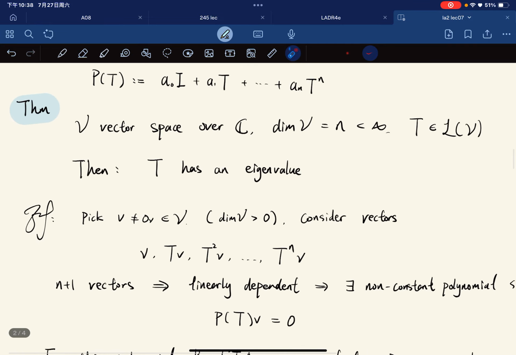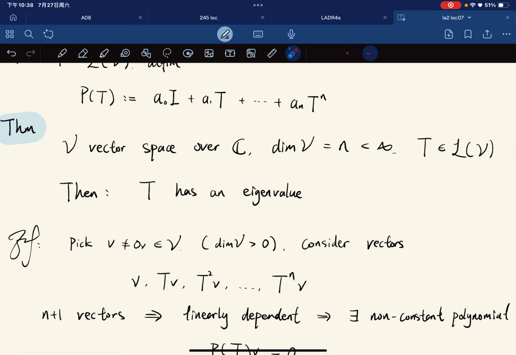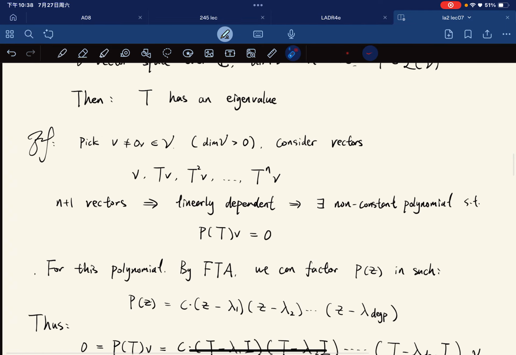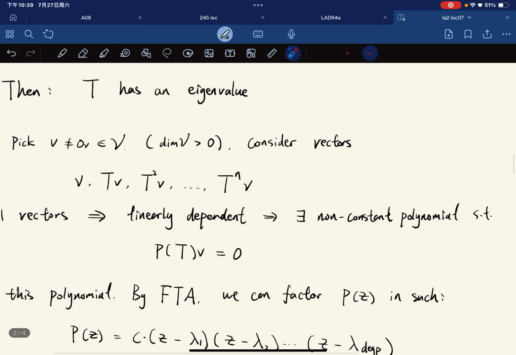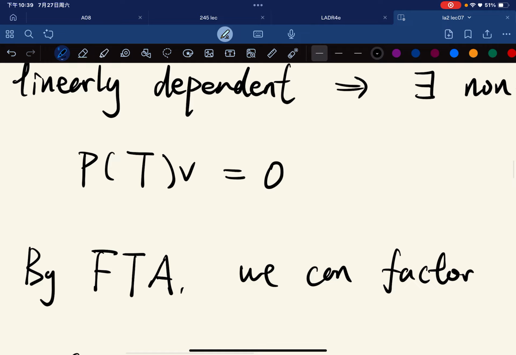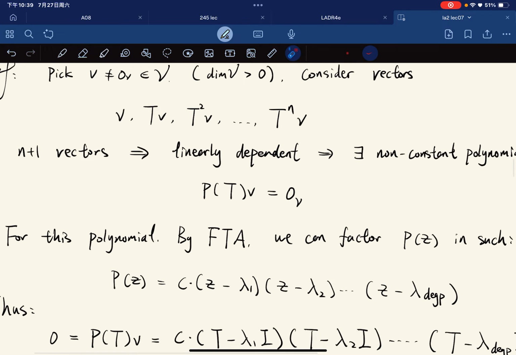For a finite-dimensional vector space over the complex field, any operator has an eigenvalue. And the proof is based on the fundamental theorem of algebra. So first, let's construct a list of vectors. Pick any non-zero vector v, and we consider the list of vectors v, Tv, up to T^n v. This is n plus 1 vectors, which is linearly dependent, which means that there exists a non-constant polynomial such that p(T) v gives you 0. More precisely, the zero vector in V.